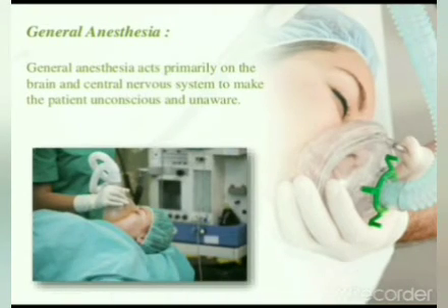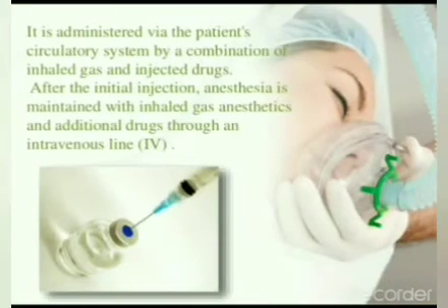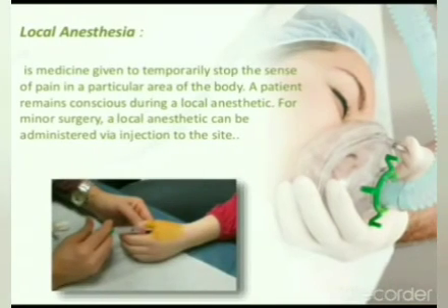General anesthesia acts primarily on the brain and central nervous system to make the patient unconscious and unaware. It is administered through the patient's circulatory system by a combination of inhaled gas and injected drugs. After the initial injection, anesthesia is maintained by inhaled gas anesthesia and additional drugs through an intravenous line. Local anesthesia is medicine given to temporarily stop the sense of pain in a particular area. The patient remains conscious during local anesthesia.